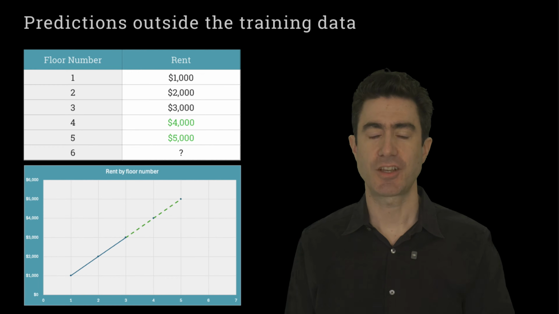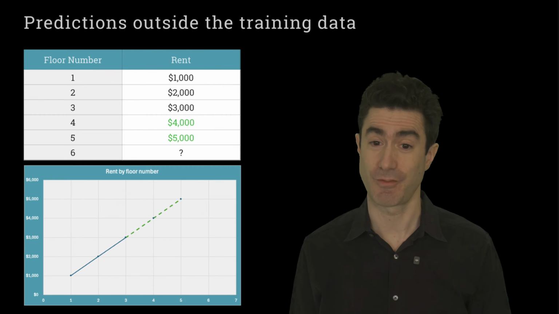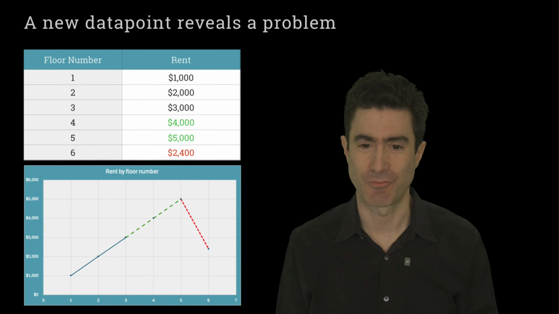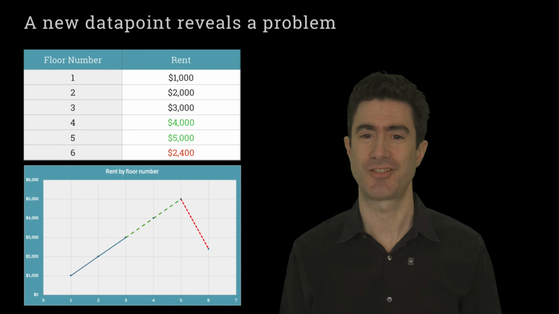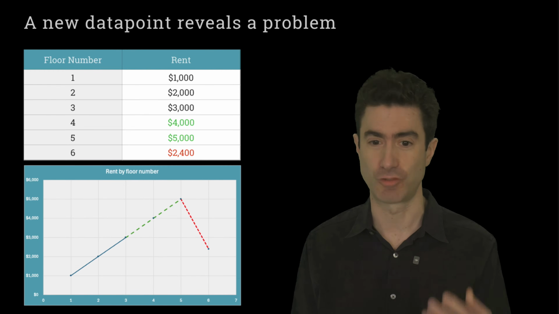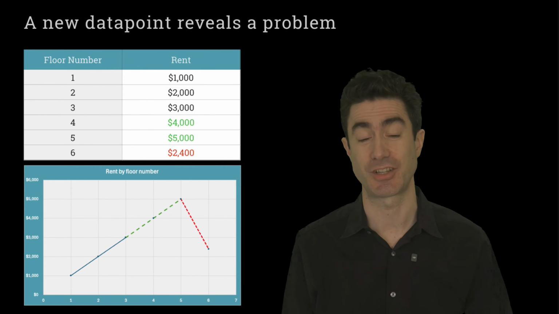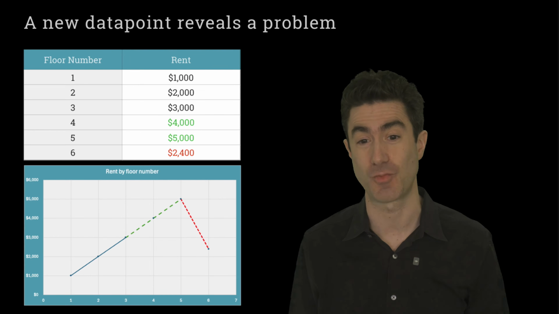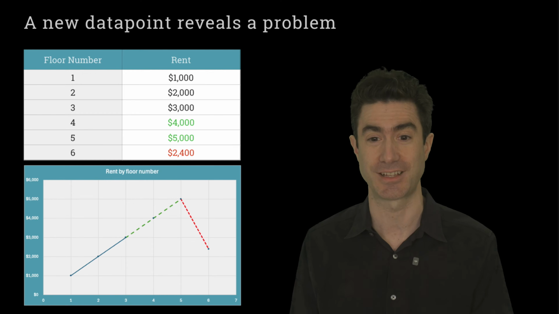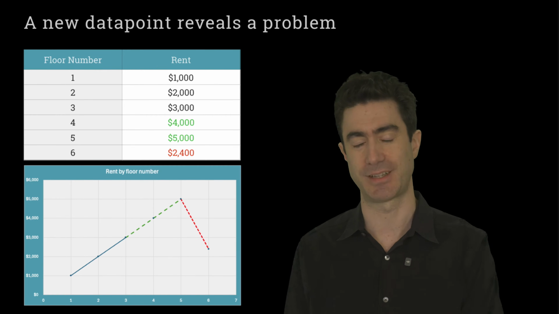But then something goes awry when we learn about the actual rent on the 6th floor. Turns out that the rent is $2,400, we discover. And that, of course, means that not only are we very wrong with our prediction on the 6th floor, but it calls into doubt our predictions for the 4th and 5th floors as well, because clearly we don't understand all the factors that are going into the rent price in this building.